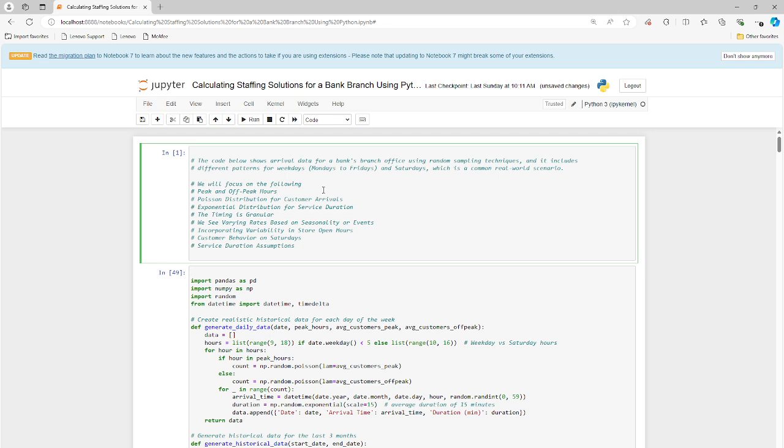We want to get granularity of timing. We want to see varying rates based on seasonality or trends over time. We want to incorporate any kind of variability in store hours, any kind of specific customer behavior on Saturdays versus weekdays. We want to understand that. And then overall service duration and how well are we handling the demands that occur, right?